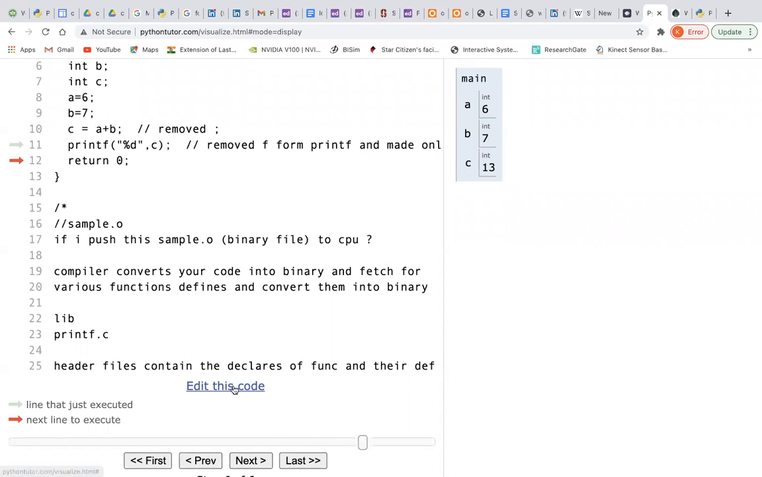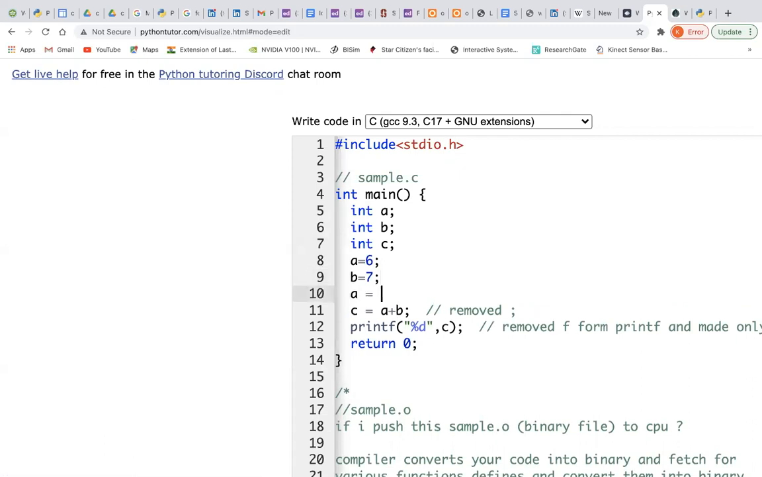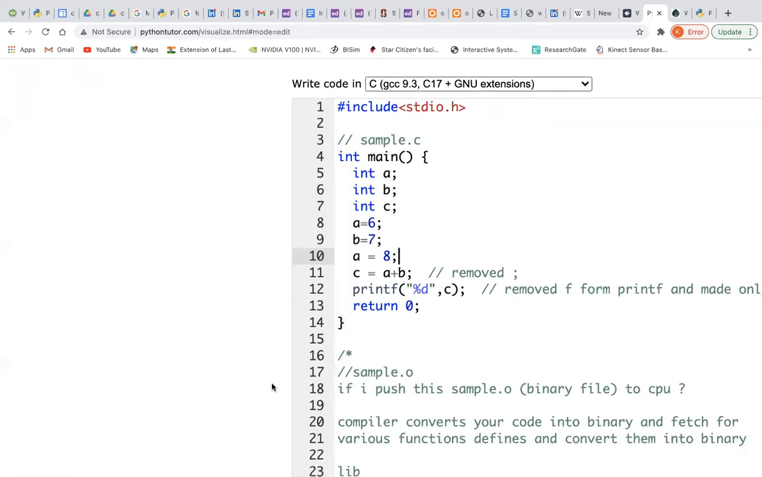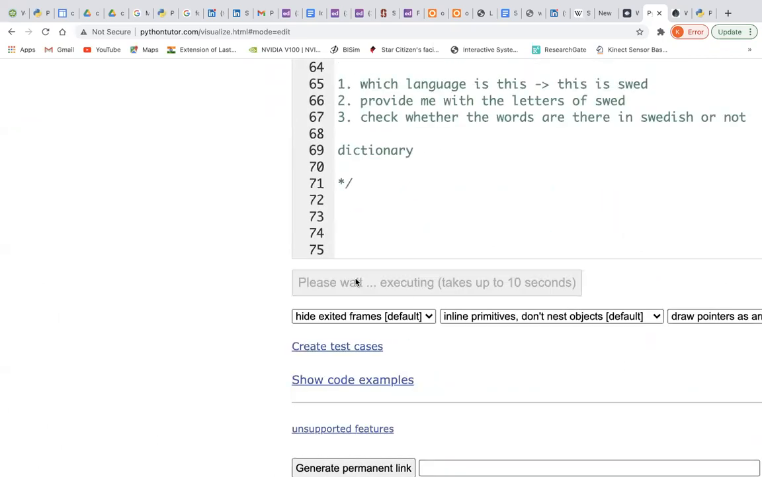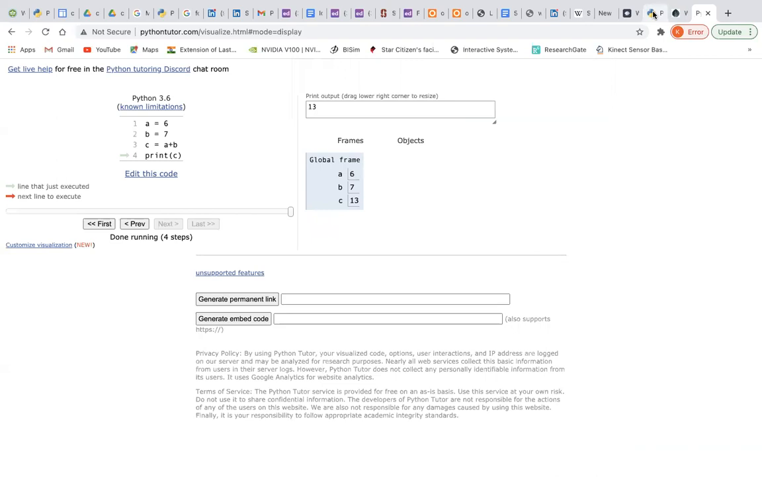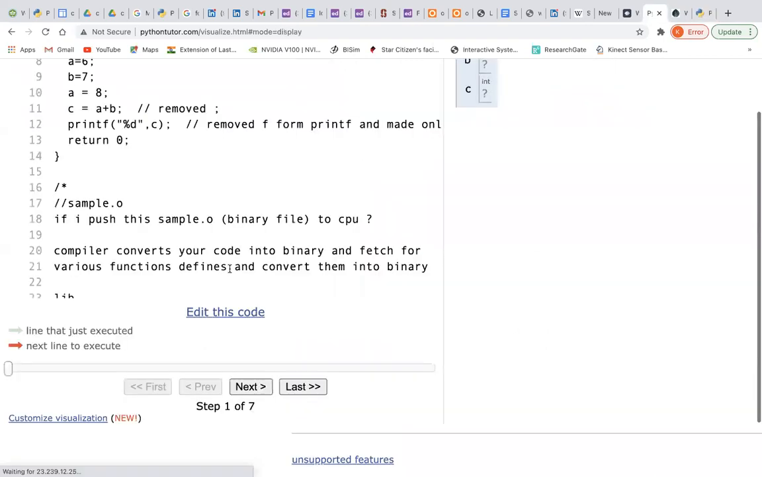Now let us go back and let me take this one. A is equal to 8, right? And I think this we have discussed earlier when we were talking about mutability and immutability. I have told you what is the difference between C and Python. So what do you think exactly is happening in C programming? Can anybody tell me?